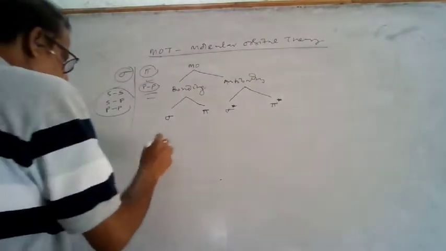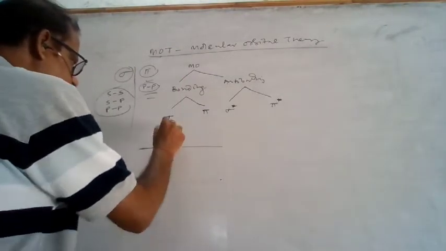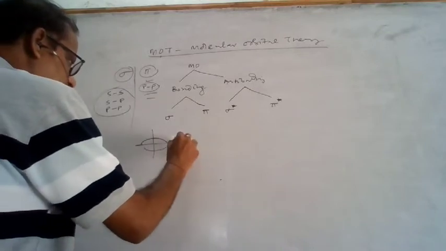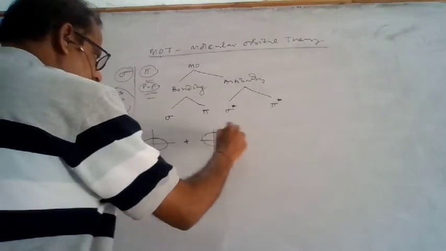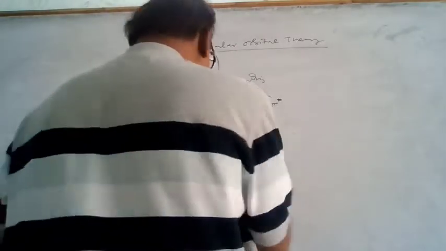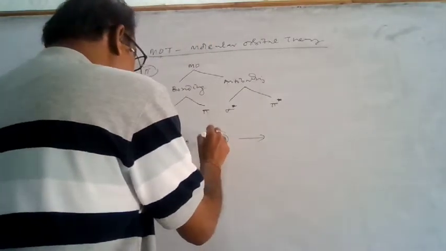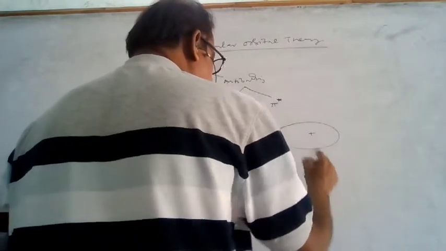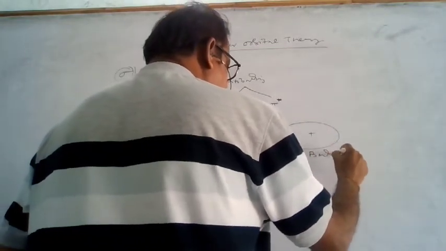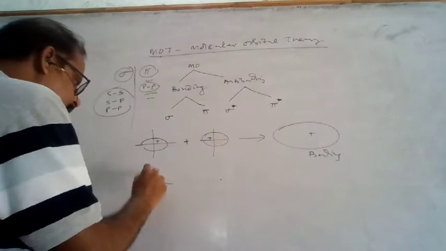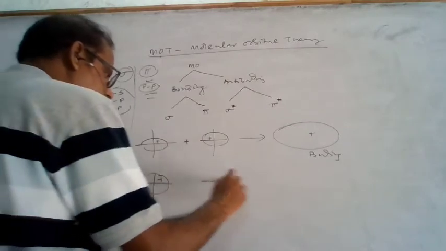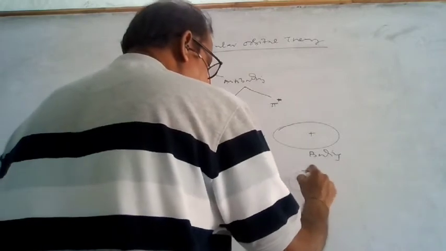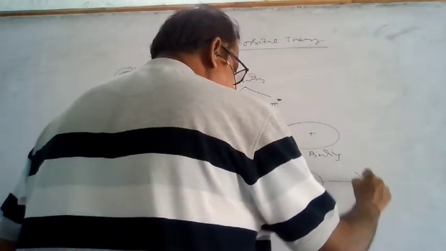So you see, this is an s atomic orbital, and this is another s atomic orbital. They will mix together. Suppose each has both plus and minus signs. Plus with plus forms the big plus. It may happen that plus comes in contact with minus, so that will remain like this, with no overlapping at all.